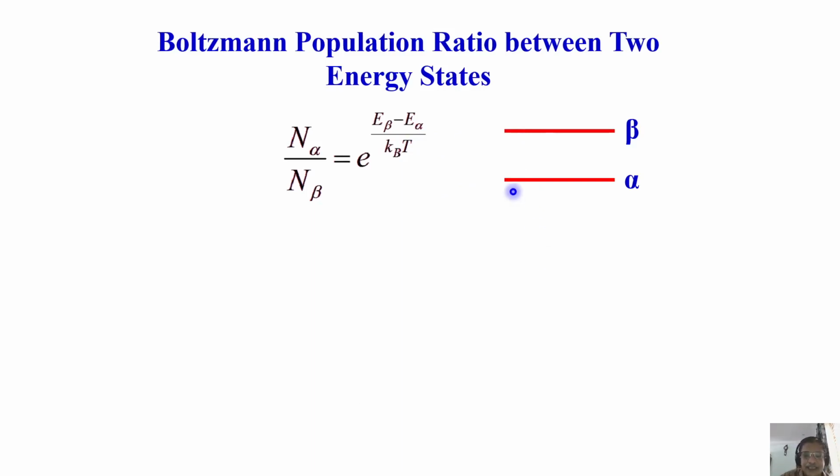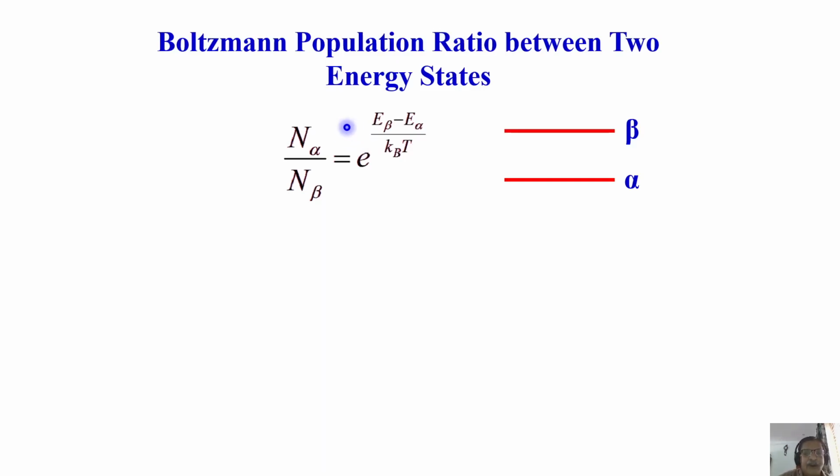In this example, the energy level, the way I have drawn, for me, my lower state is alpha, upper state is beta. So in the conventional way, it will be opposite. So I have written like this. No problem. That is why there is no sign. But it doesn't matter. Interpretation is same. The population difference won't change whether you take this way or that way.